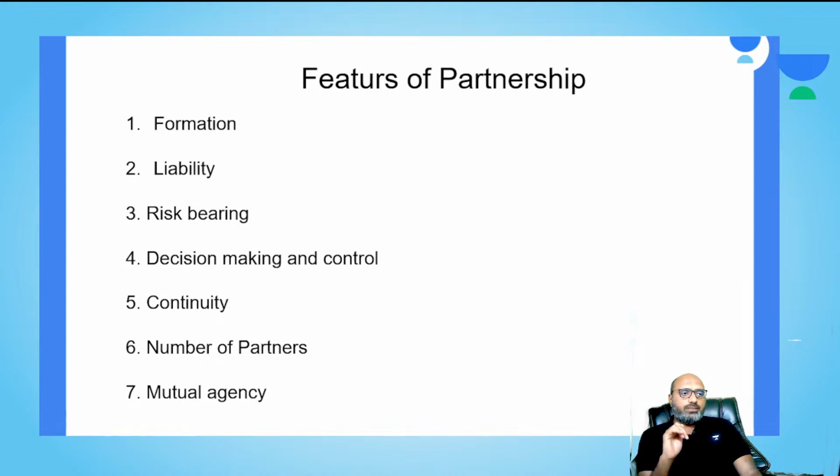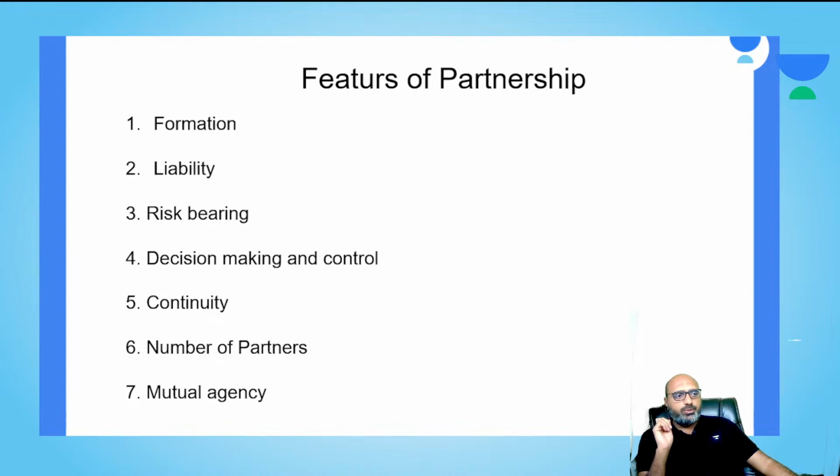According to section 464 of the Companies Act 2013, the maximum number of partners in a partnership firm can be 100. That's it, not more. The maximum number of a partnership firm can be 100 members, but the minimum can be 2 as per the Act, according to section 464 of the Companies Act, which was brought up in 2013. The maximum number of partners in the partnership is 100.